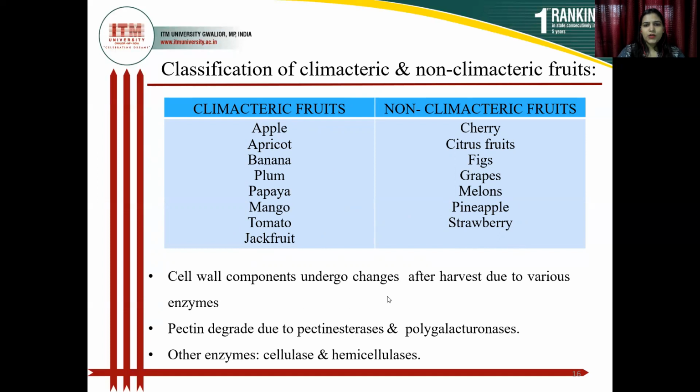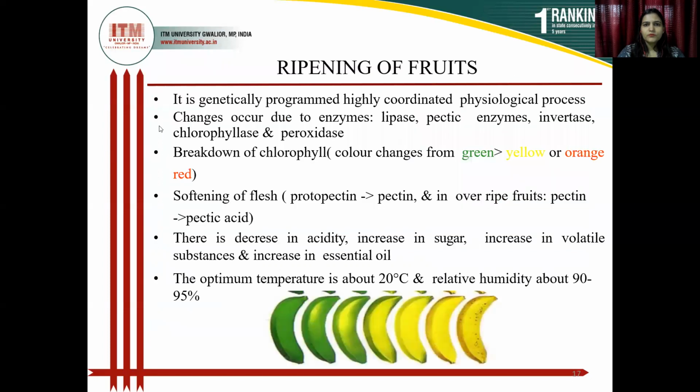Cell wall components undergo change after harvest due to various enzymes. Pectin degrades due to pectin esterase or polygalacturonase. Other enzymes are cellulase and hemicellulase. Ripening of fruits is a genetically programmed, highly coordinated physiological process. Change occurs due to the enzymes lipase, pectic enzyme, invertase, chlorophyllase, and peroxidase.